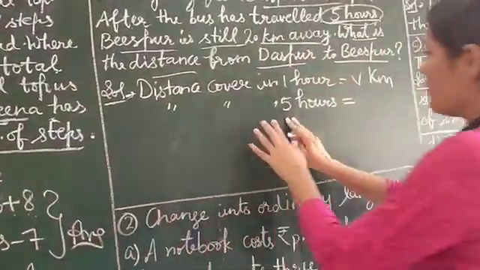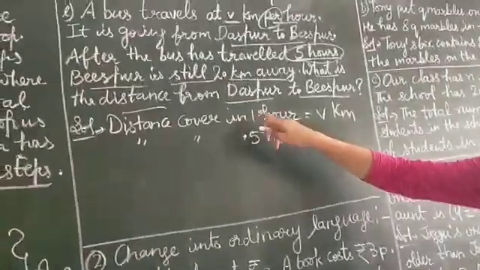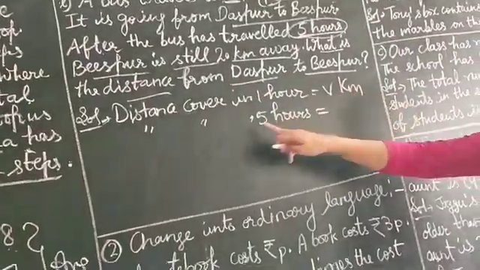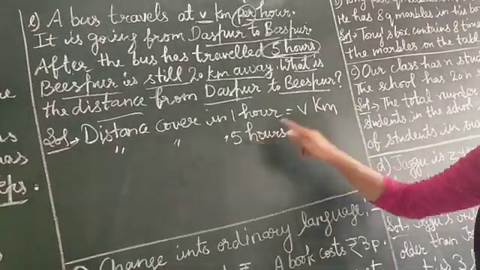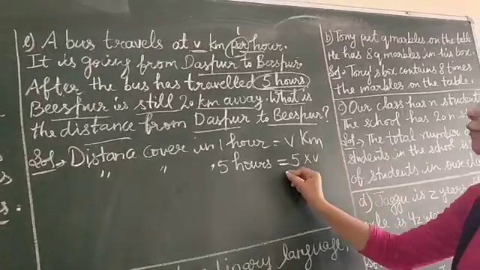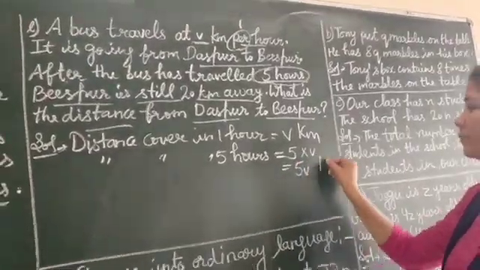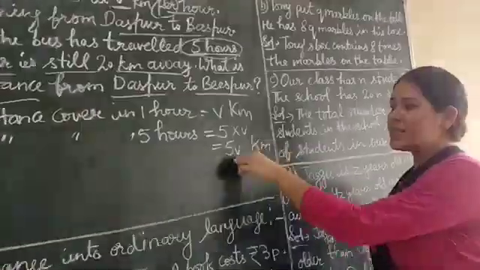ठीक है? So in 5 hours it will be more than this. Because if the bus is covering 20 kilometers in 1 hour, so in 5 hours it will be more than this v. So for more than, we will multiply 5 and v. It will be 5v kilometers. This distance the bus has covered.